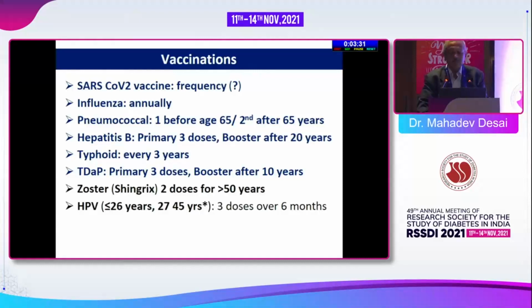Hepatitis B: primary 3 doses and boosters after 20 years. Typhoid vaccines every 3 years, and triple vaccines including tetanus, diphtheria and acellular pertussis: first primary 3 doses and a booster after 10 years. We do not routinely advocate zoster and HPV vaccines, but they are also recommended by the ADA. Zoster vaccine of 2 doses above 50 years, and HPV, human papilloma virus vaccine, under 26 years to all women, 3 doses over 6 months, but those between 27 and 45 should also receive it if they are diabetic.